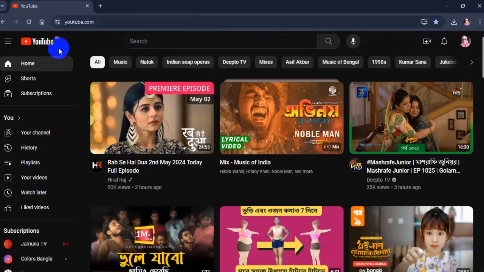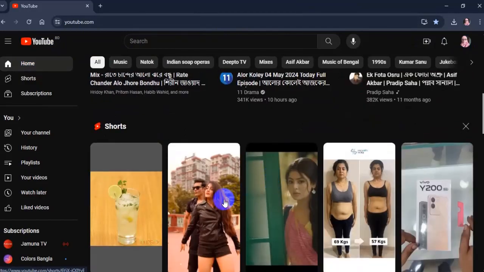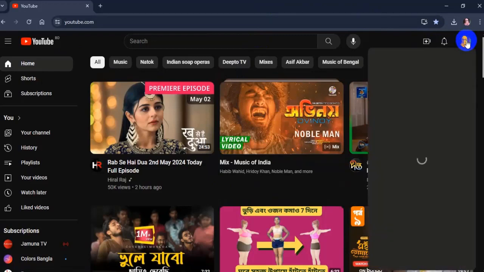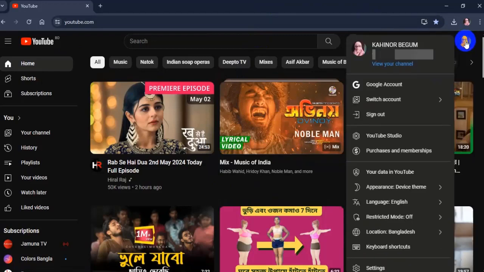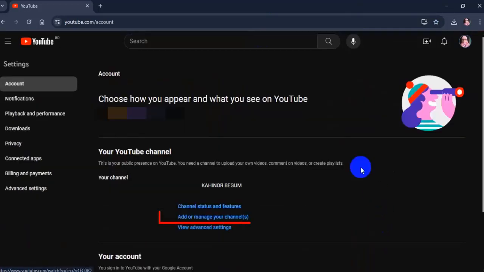Log in to the Google account you are already using on your computer, or log in with the Google account you would like your channel to be associated with. Next, click your profile picture in the top right corner of the YouTube homepage. Then click on Settings. Here click on Add or Manage your channel.